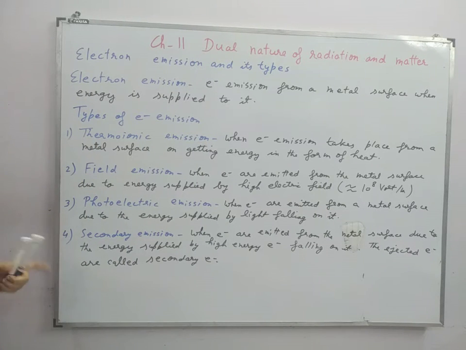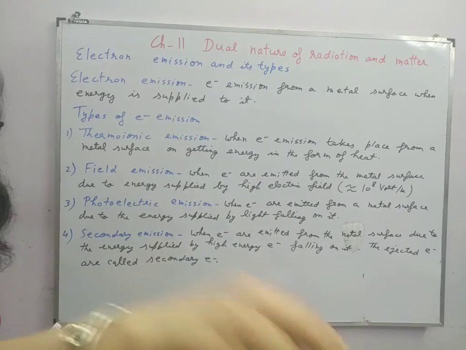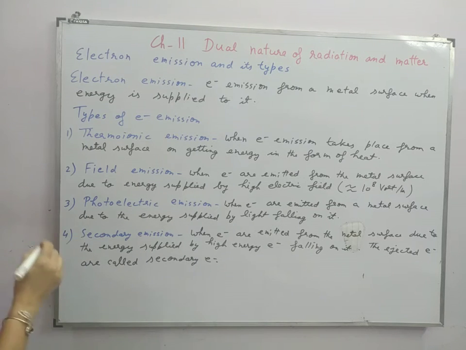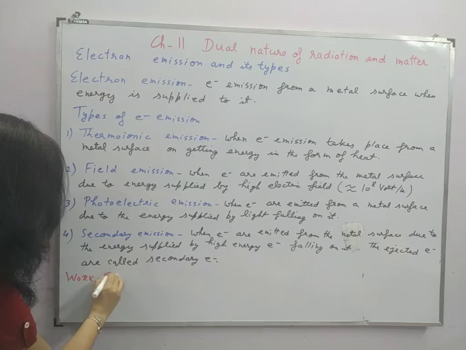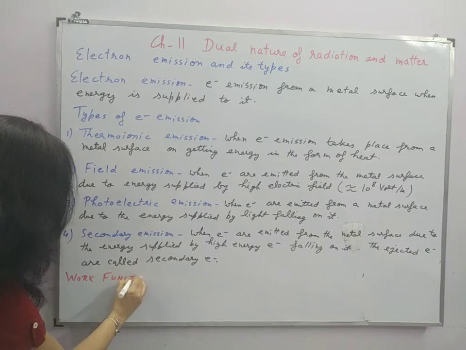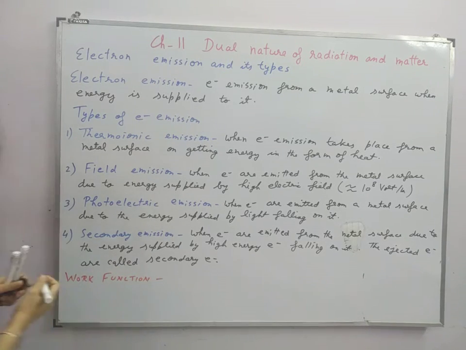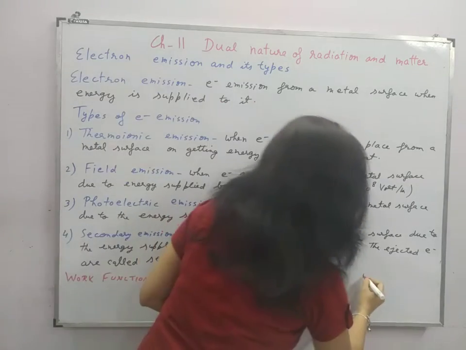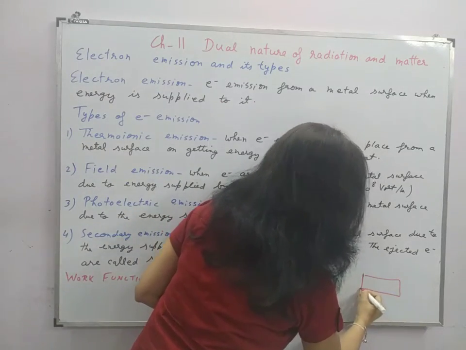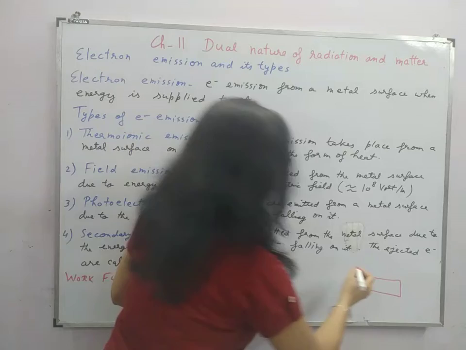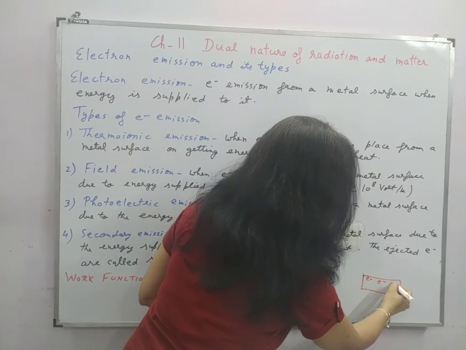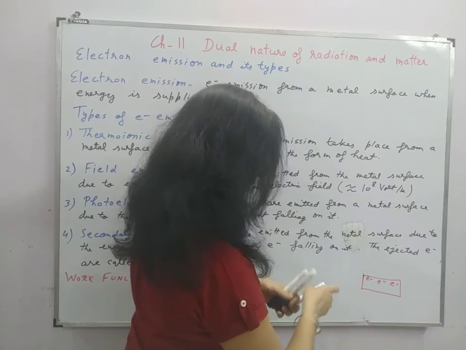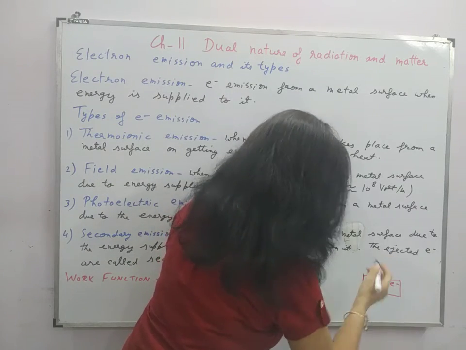Now, when we are discussing electron emission, we need to recall the concept of work function. To understand this, let's consider a metal surface. This is your metal surface where we have free electrons, but ions also.